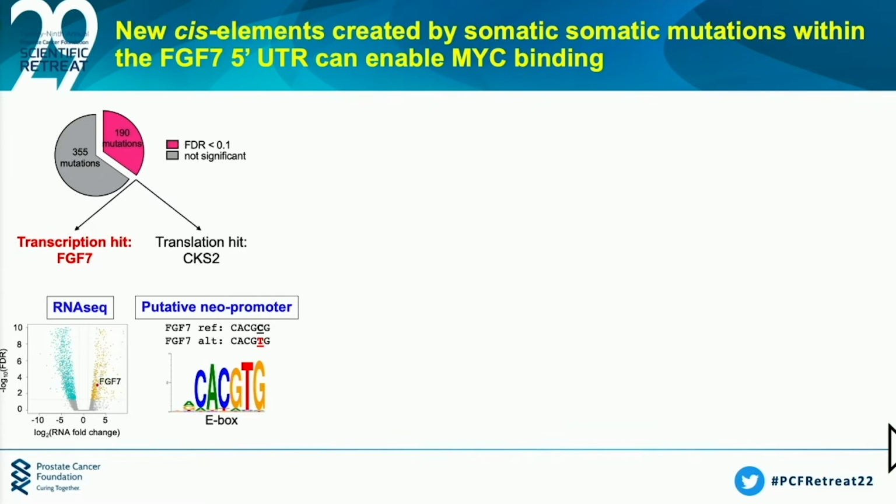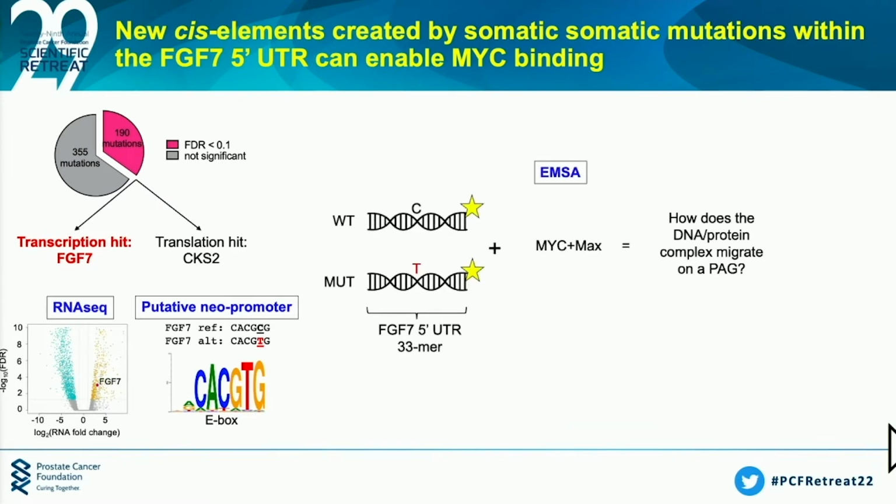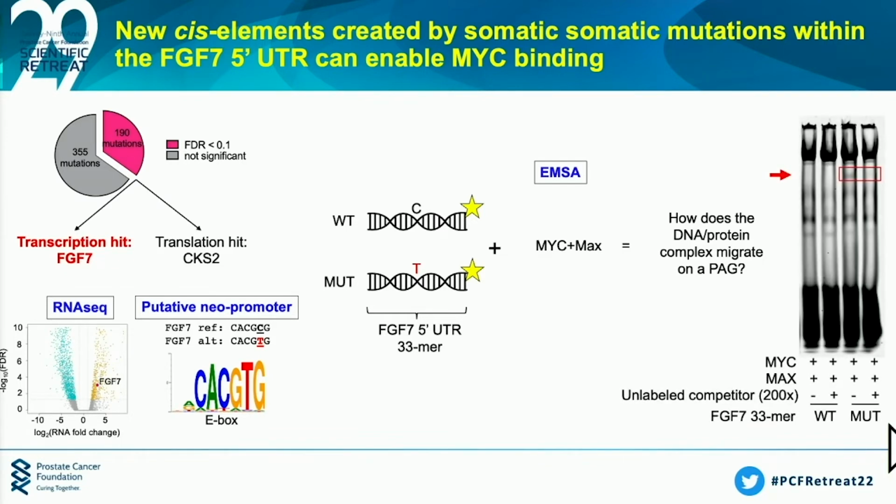In order to answer that question, we used an electrophoretic mobility shift assay. This is a very simple assay where you take either wild-type DNA or mutant DNA, and you mix it with the protein you think it interacts with. And if it does, it will alter the banding pattern on a polyacrylamide gel. When we did that, we found that the wild-type 5' UTR did not bind at all to MYC and MAX.